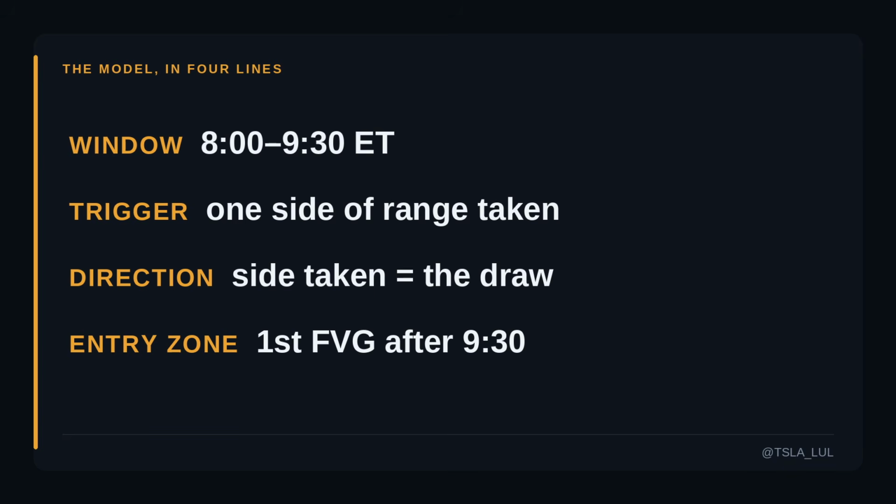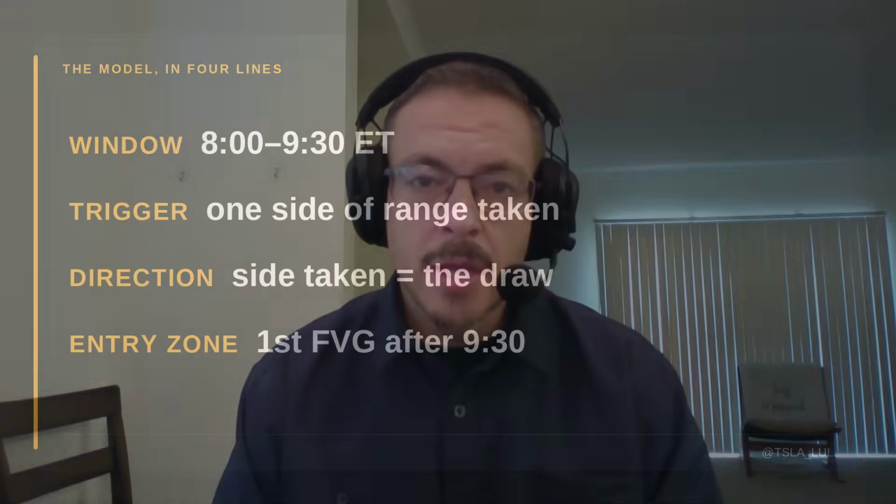So here's mine, written out, and this doubles as the model explanation if you're new. I only care about one window, the 8 to 9:30 New York. Price builds a range. One side of that range gets taken, high or low, and that sets the direction. After the 9:31 candle, the first fair value gap that prints is my zone, and I'm looking for the opposing liquidity as the draw.